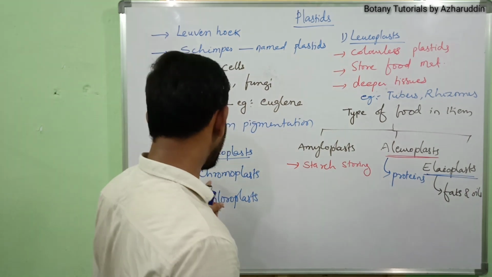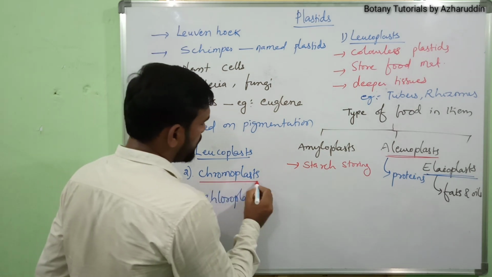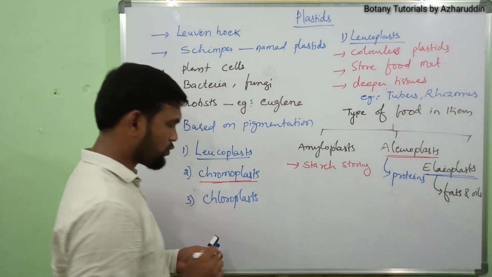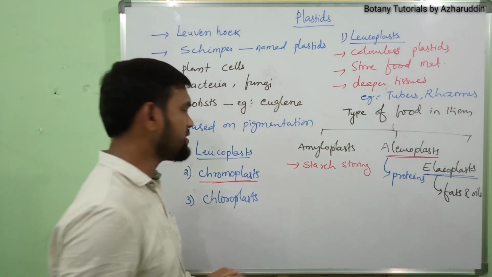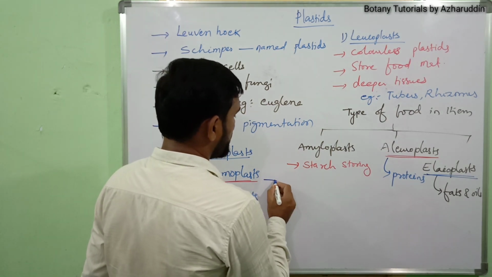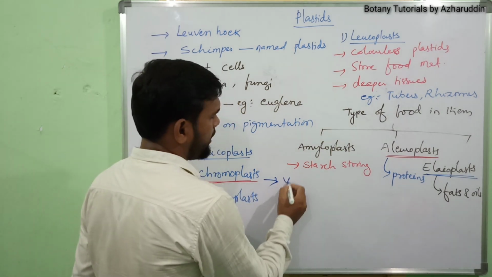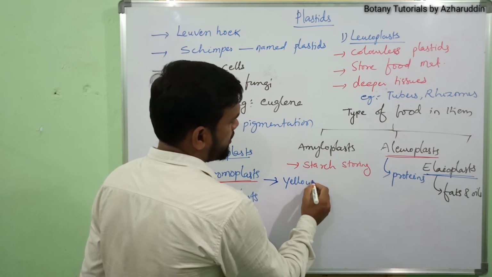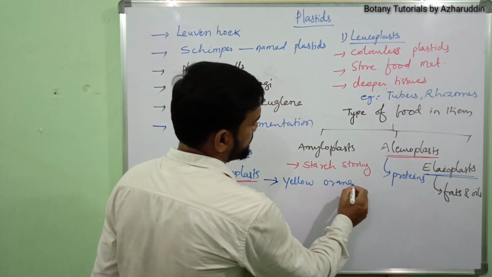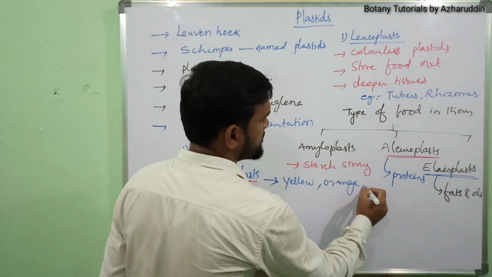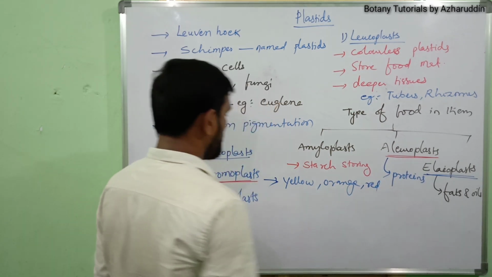Next, the second type of plastids are chromoplasts. These chromoplasts are variously colored. They contain yellow, orange and red color pigments.